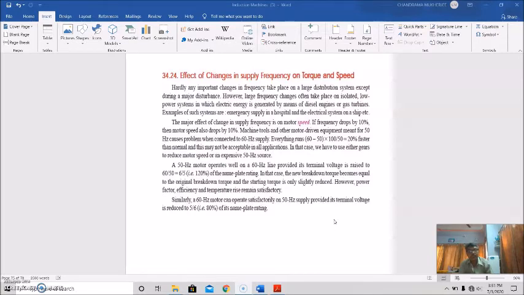This may not be acceptable in all applications. In that case we have to use either gears to reduce the motor speed or an expensive 50 Hertz source. So this is very important.